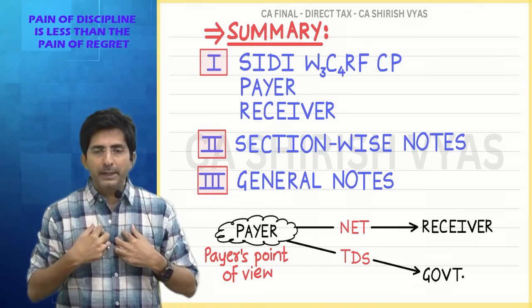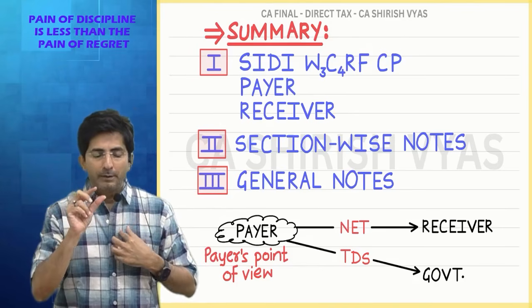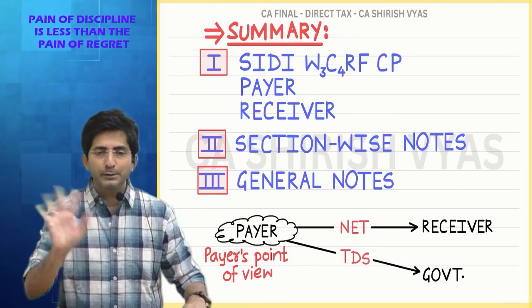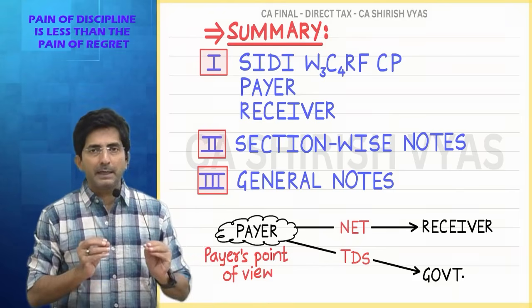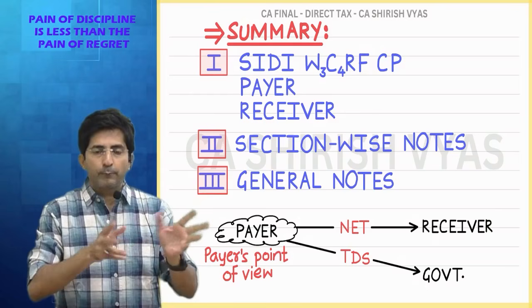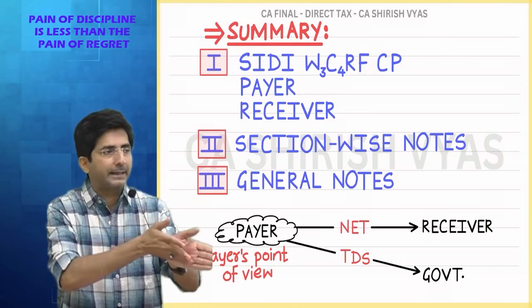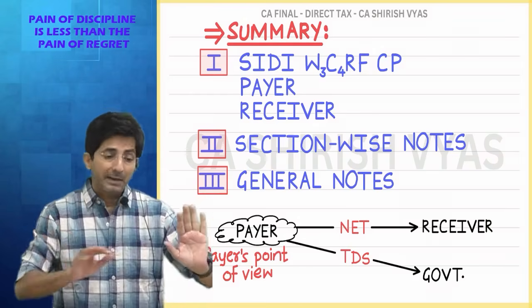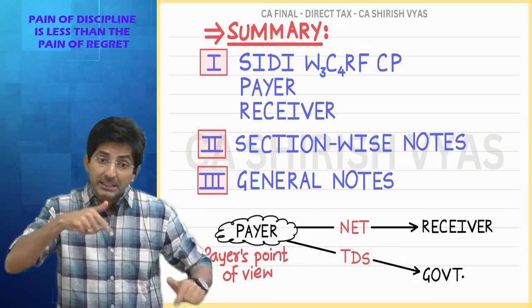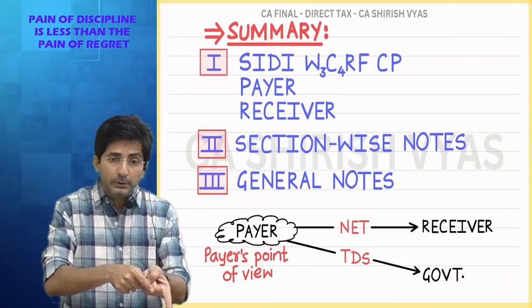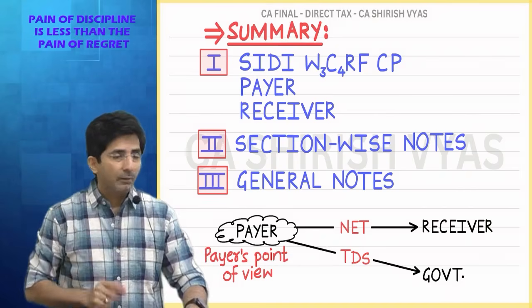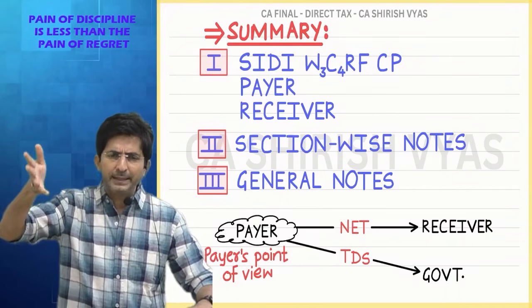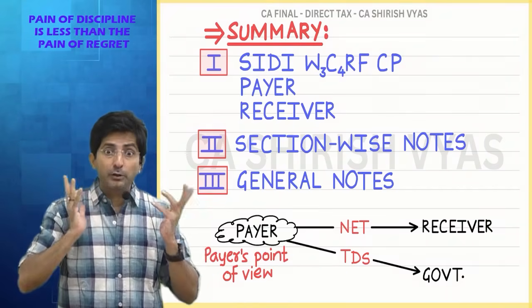See, if the payer is simply supposed to give 90 out of 100, that is not a tension. Like if my party was supposed to be given 100, from that if I cut 10, if I have to give 90, that is normal. But after cutting the TDS, the tension starts that I have to deposit by 7th of next month. Why 7th of next month? I will explain all this in detail. But right now focus on the headache.